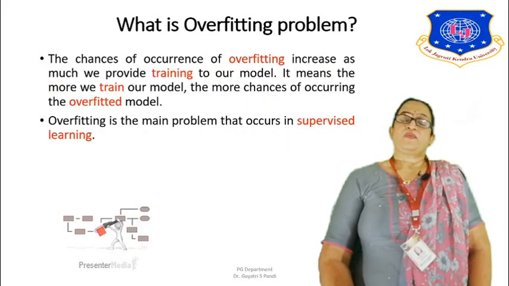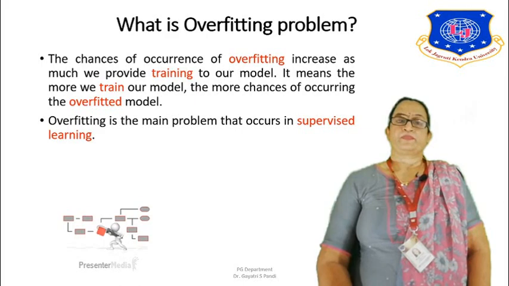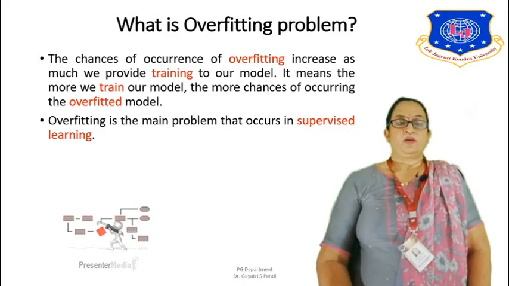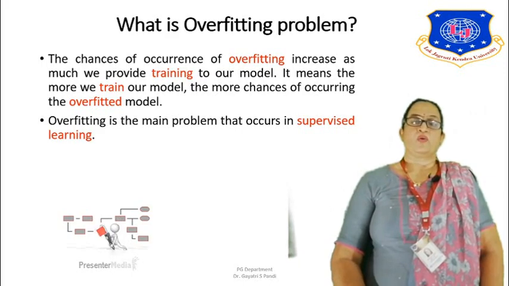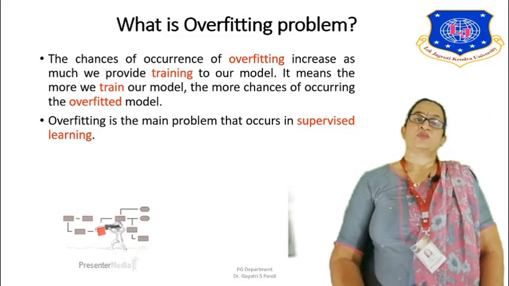The chances of overfitting increase as much as we train our model. So the more training we provide, the more overfitting issues we come across. Means the more we train our model, the more chances of getting an overfitted model. So overfitting occurs when we try to train the model many times. Overfitting is a main problem that occurs in supervised learning methods.